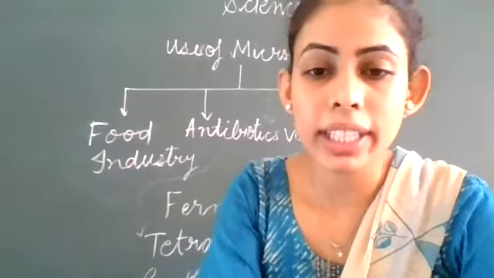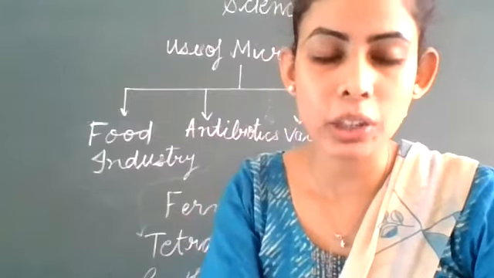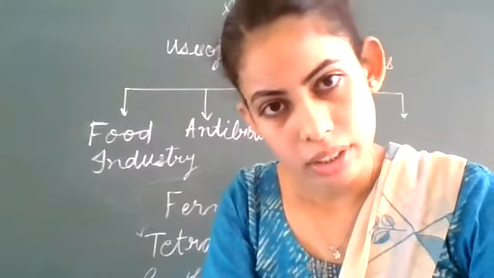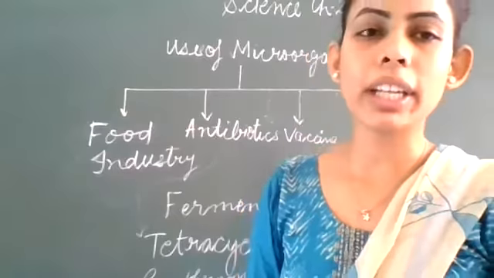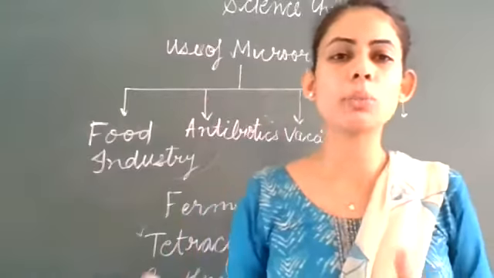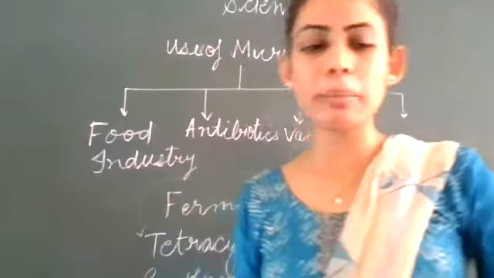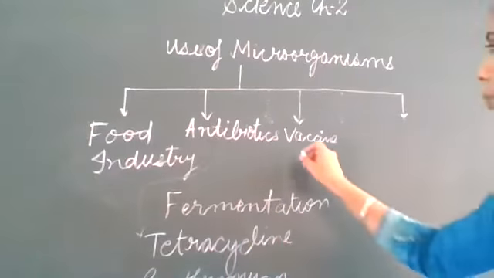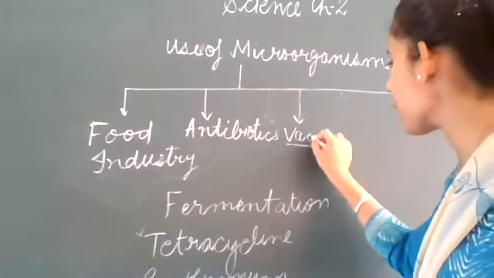And antibiotics act against which organisms? Which microorganisms? Bacteria and fungus, they don't act against virus. Very good. So antibiotics are not effective against cold and flu that is caused by the viruses. Next is, it is used for making vaccine. What do you mean by vaccine?